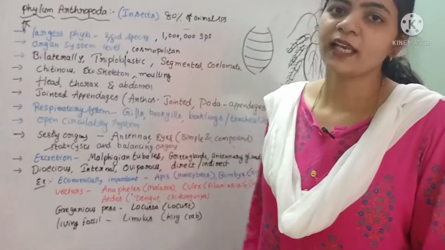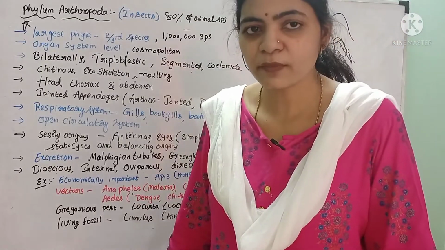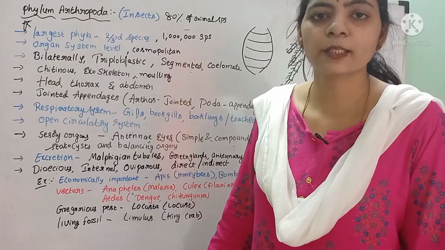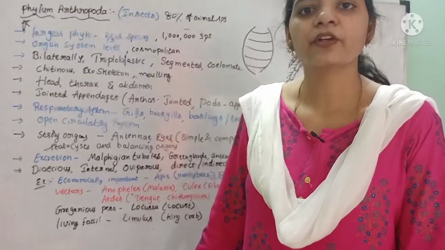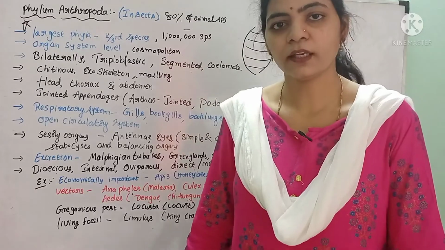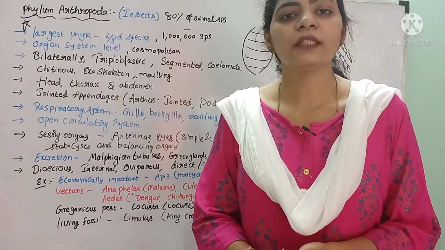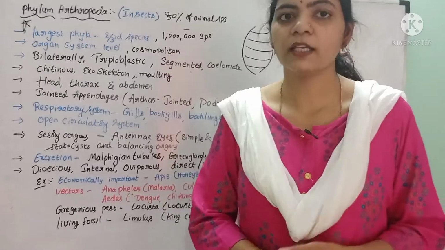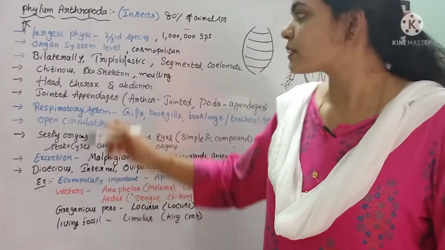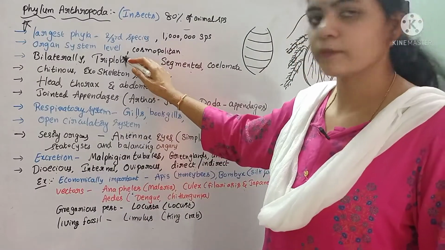They exhibit organ system level of organization. What is meant by organ system level of organization? The different organs present in their body group together and form a single organ system which is highly physiological in function. So that is called organ system level.